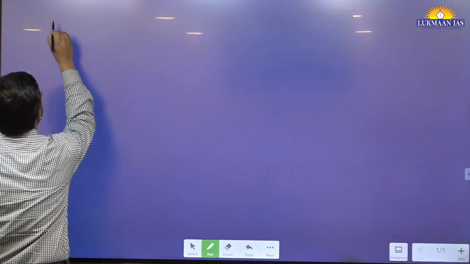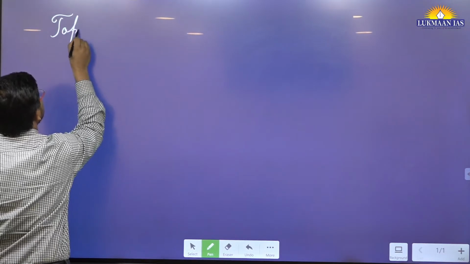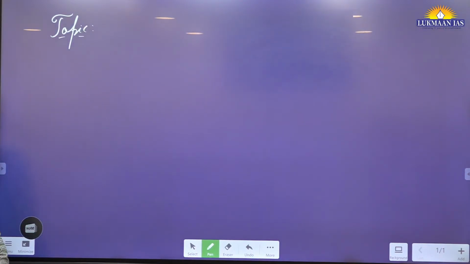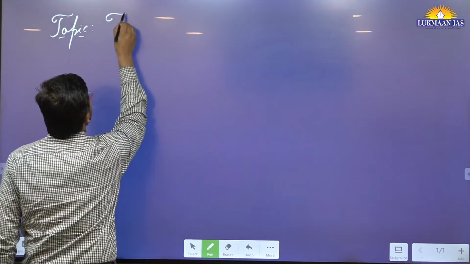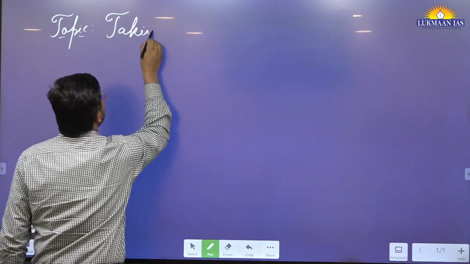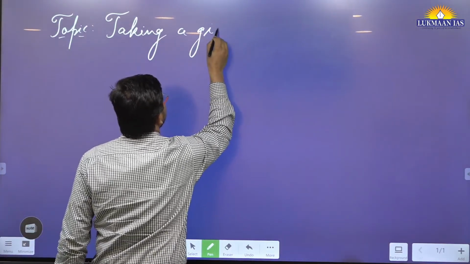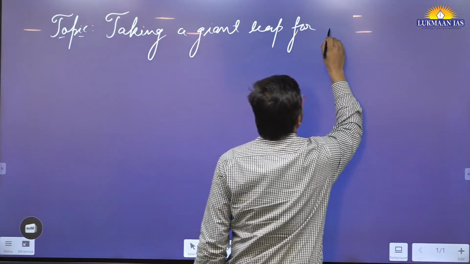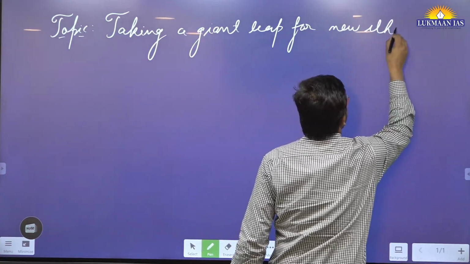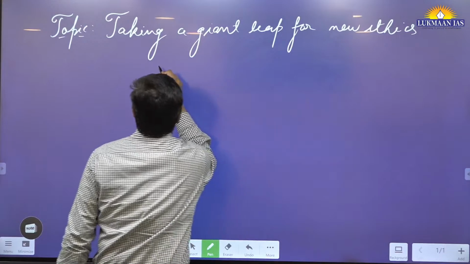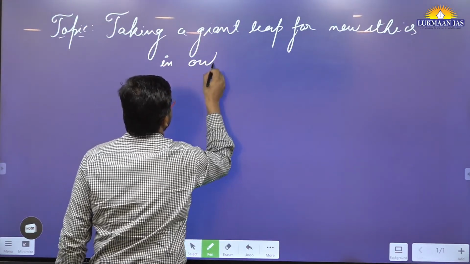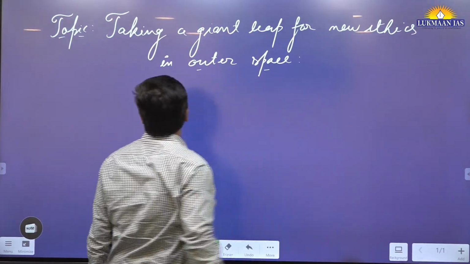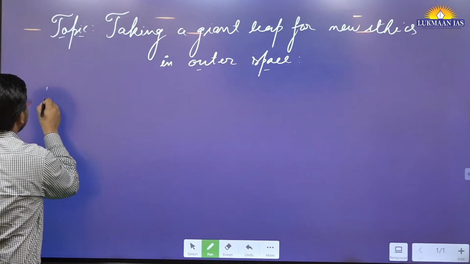Okay, so the name of the topic is taking a giant leap for a new ethics in outer space. So here in this article, what are we going to discuss?